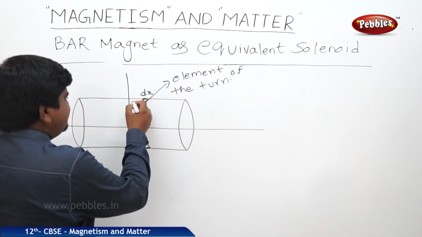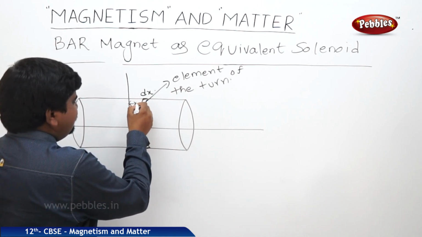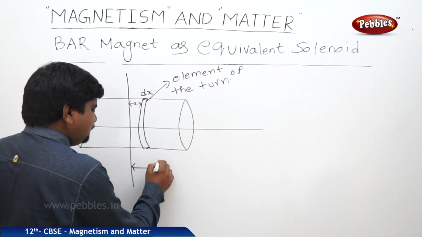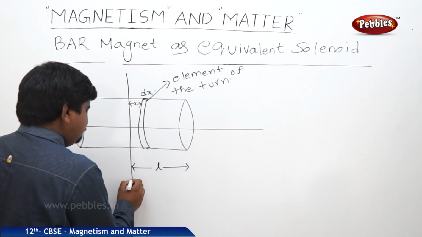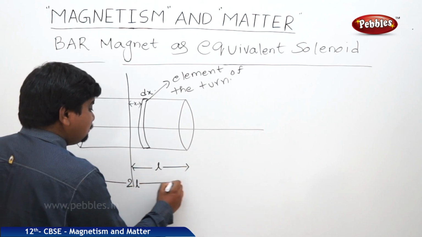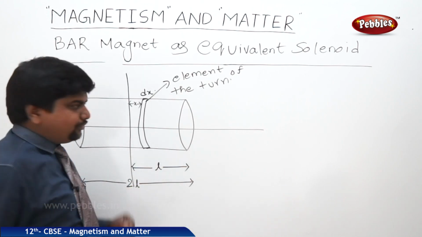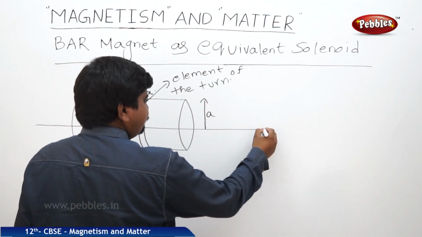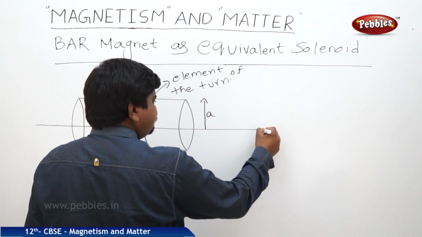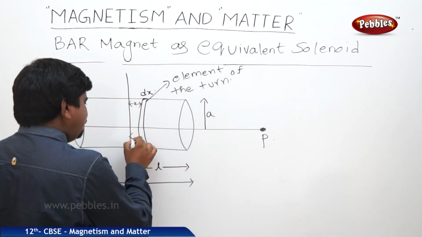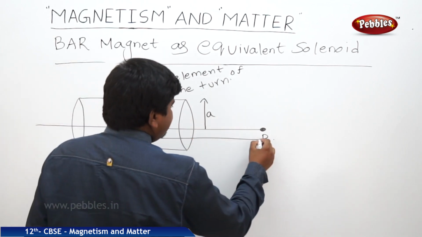And this is at a distance of x from the middle of the solenoid. From here to here the length is L. The total distance is 2L. This is a width of A. Let us take a point P which is at a distance of R from the middle of the solenoid.